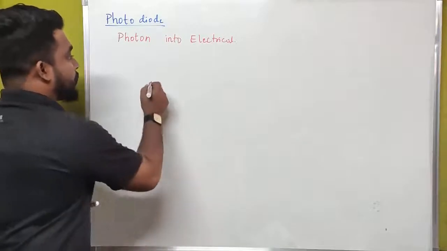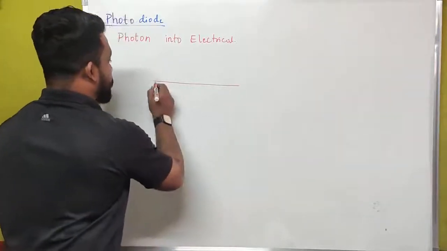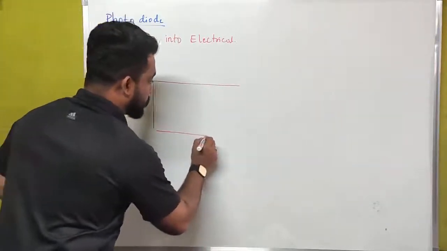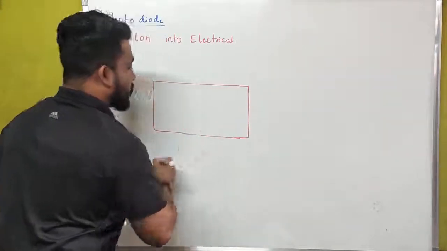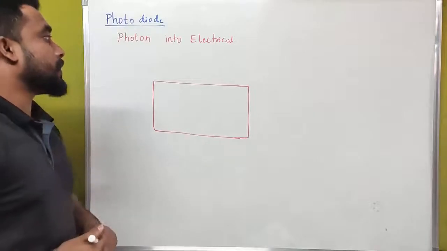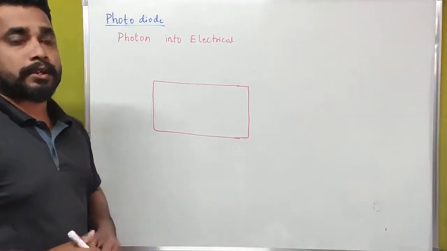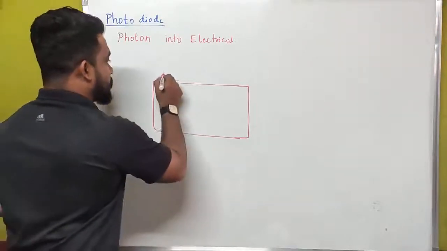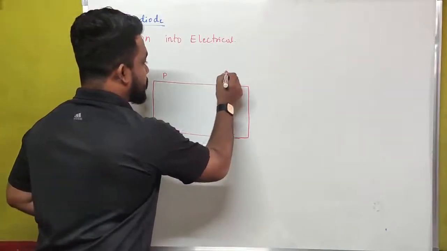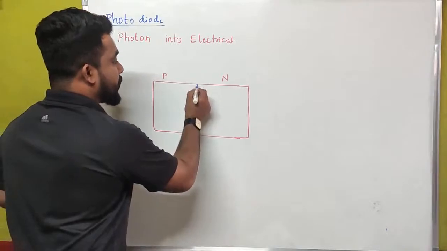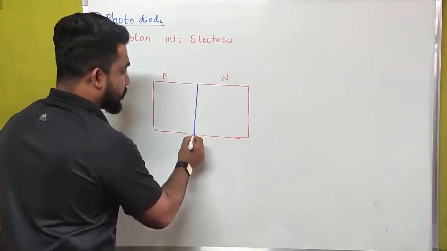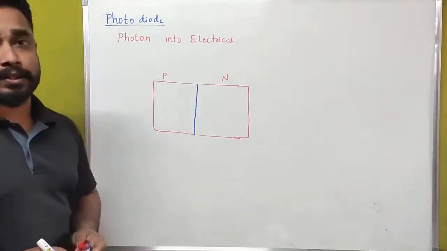For that, initially we have to consider a PN junction diode. Let us assume this as a P type semiconductor and this as an N type semiconductor, and between these two the junction should be present.